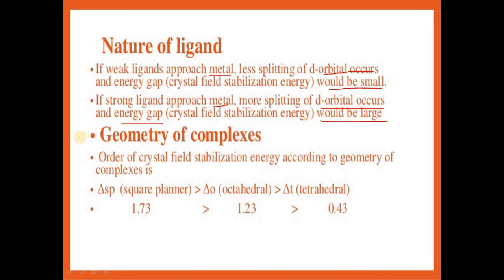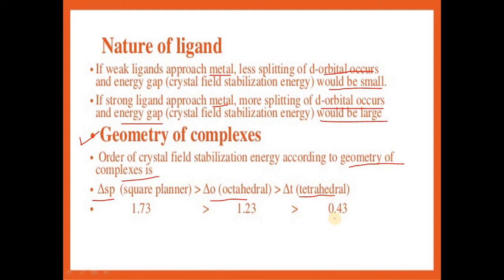Then the next parameter is the geometry of the complex. The order of crystal field stabilization energy according to geometry is: square planar complexes have more crystal field stabilization energy as compared to octahedral complexes, and octahedral complexes have greater crystal field stabilization energy than tetrahedral complexes. So when the complex is square planar, it has the most crystal field stabilization energy as compared to octahedral and tetrahedral.